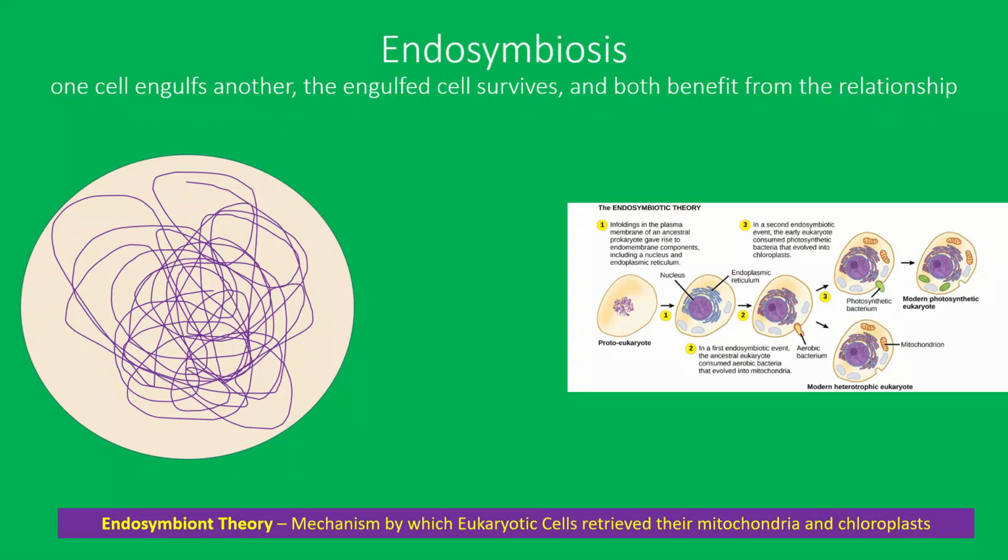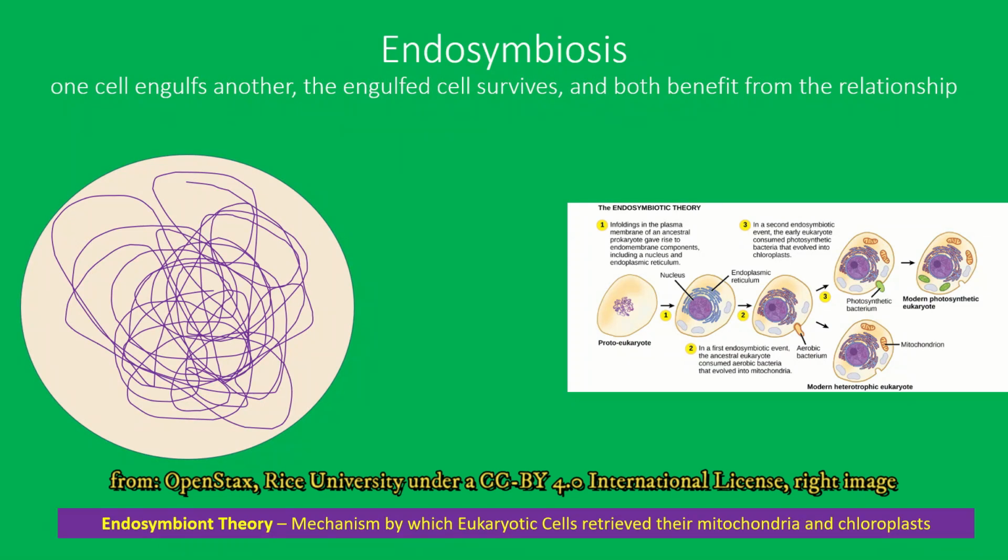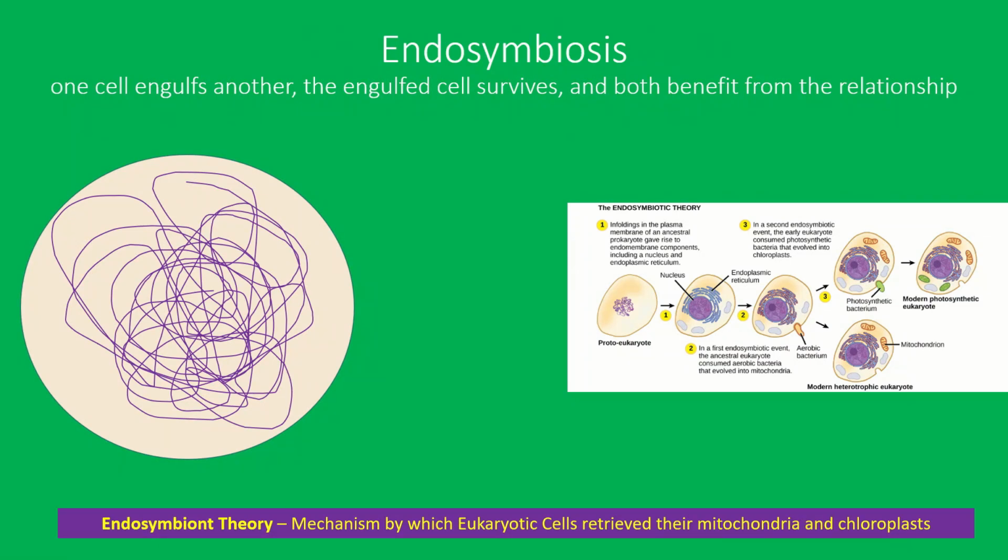It is likely that eukaryotic organisms evolved from a large prokaryotic organism that took up several smaller bacteria. This is the idea behind endosymbiosis, which occurs when one cell engulfs another. The engulfed cell survives, and both benefit from the relationship. Endosymbiosis has been observed in nature with current eukaryotic organisms. So we think it occurred by the nucleus forming by enfoldings of the plasma membrane, producing a separate membrane surrounding the genetic material. The membrane then became the nuclear envelope.